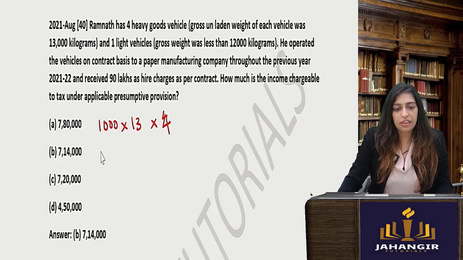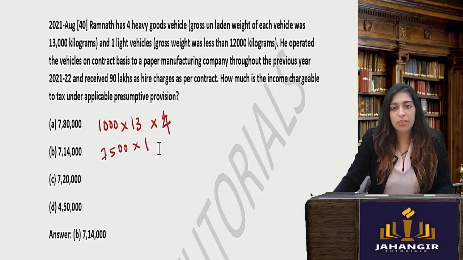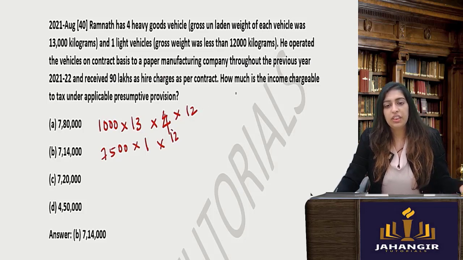And 1 light vehicle. For the light vehicle, how much you will take? 7,500 into 1. He operated the vehicle on contract basis throughout the previous year, so for full 12 months, and received 90 lakhs as hire charges as per contract.